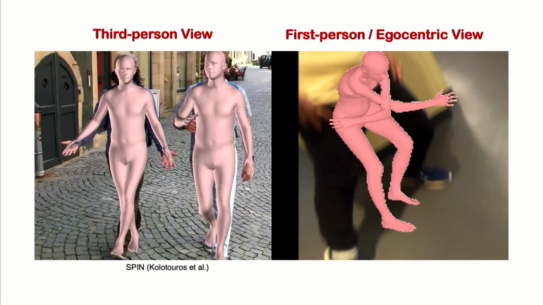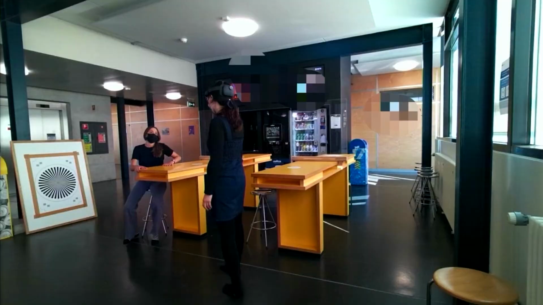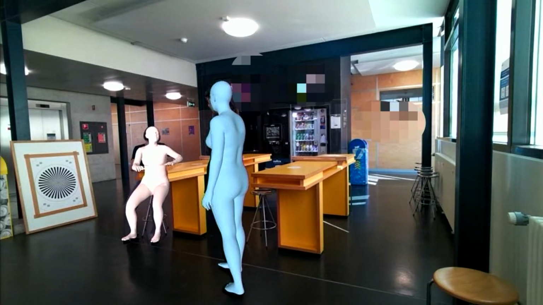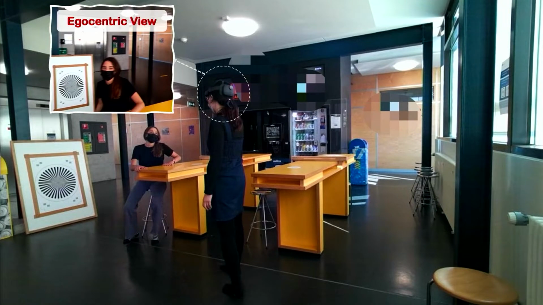And in order to fully release the potential of mixed reality applications, it is crucial for machines to automatically perceive human motions, human interactions with each other, and with the surrounding environments from the first-person perspective. So to understand human behaviors during interactions, the first step is to estimate the 3D human body pose and shape from the visual inputs, especially from the egocentric view.